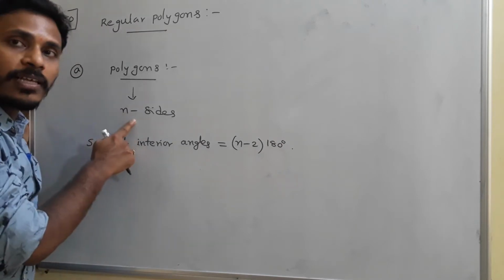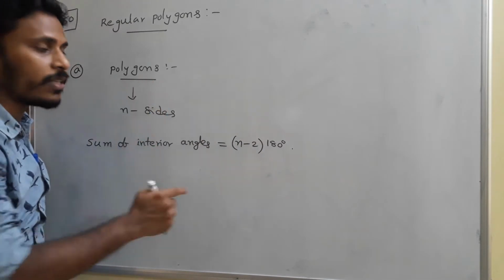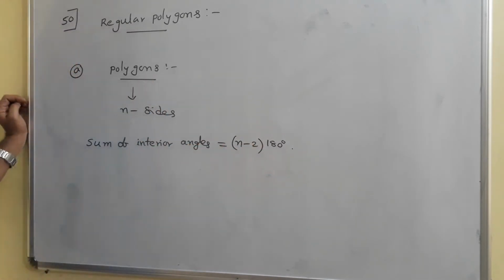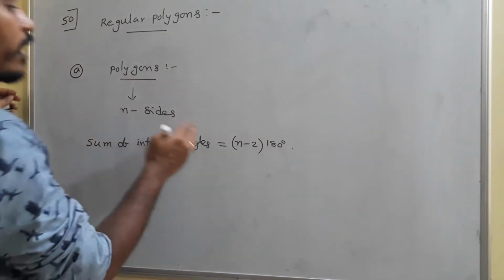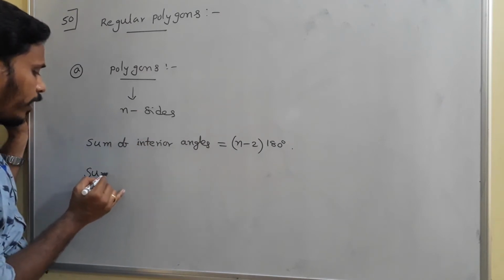If the polygon is a triangle, 3 sides: 3 minus 2 into 180, that is 180. 4 sides: 4 minus 2 into 180, 360. 5 sides: 5 minus 2 into 180, 540. And 6 sides: 6 minus 2 into 180, 720 degrees, and it continues like that. Sum of interior angles is (n minus 2) into 180.